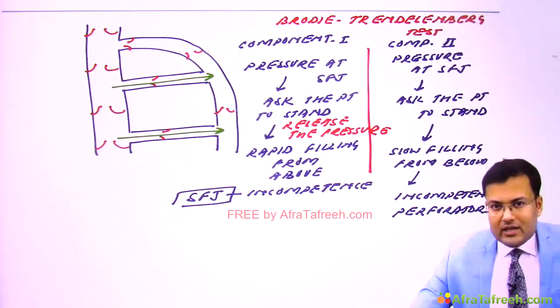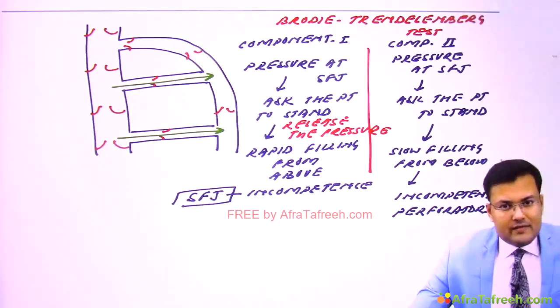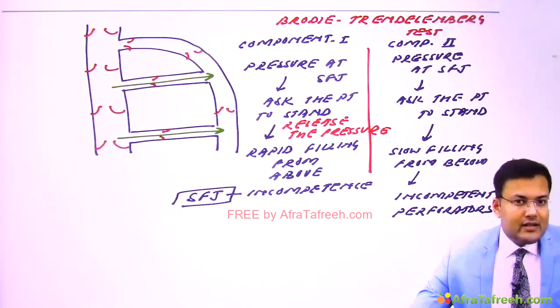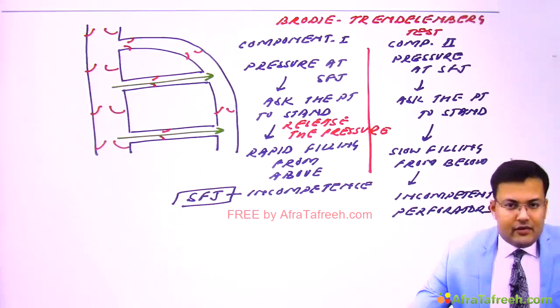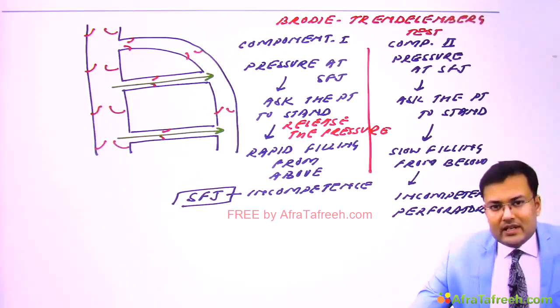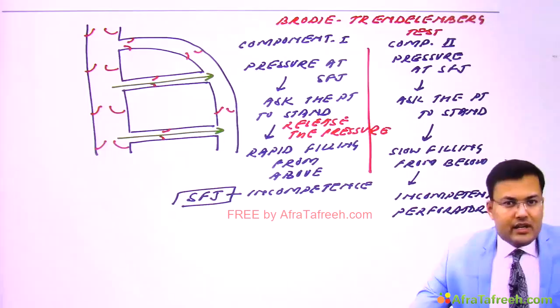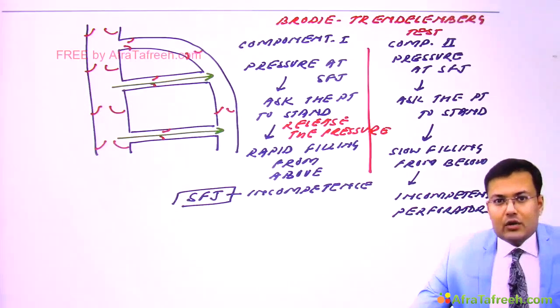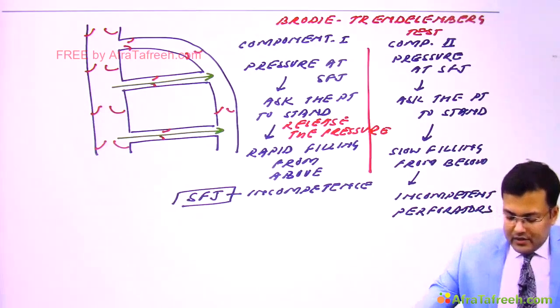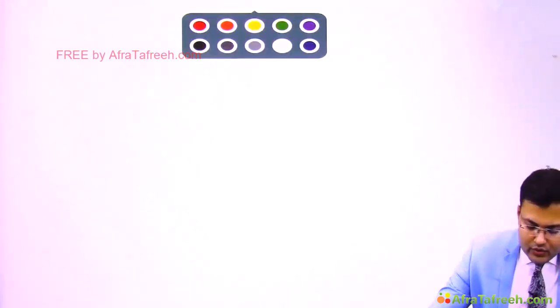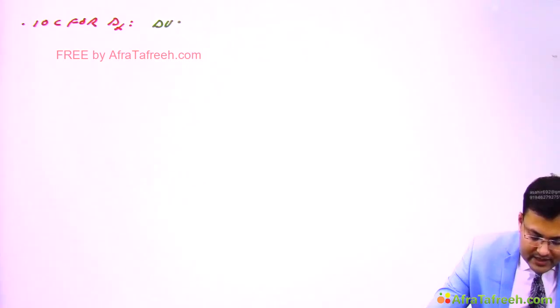By the way, nowadays these tests are subjective. Clear? So you might miss certain findings. Investigation of choice for diagnosis of varicose vein is duplex scan. In duplex scan, you are going to assess the status of saphenofemoral junction, saphenopopliteal junction. You can see whether there is perforator incompetence or not, and you can rule out DVT also.